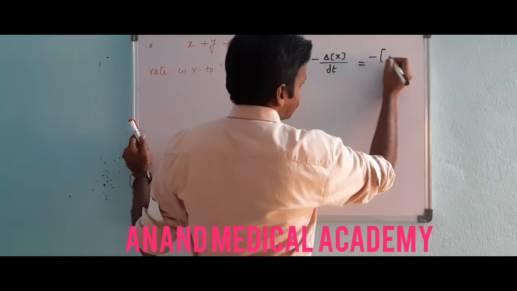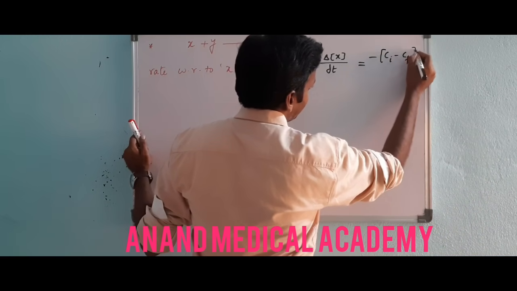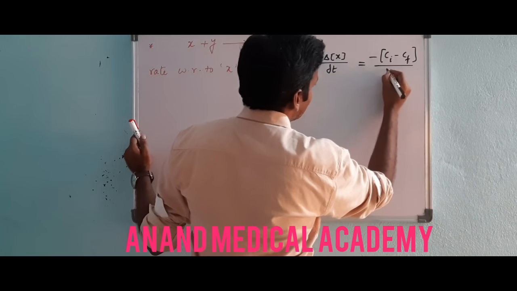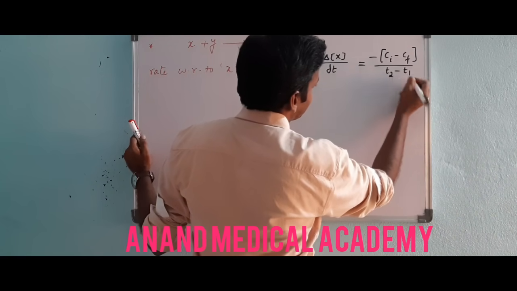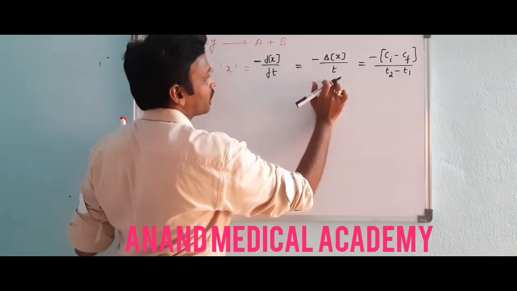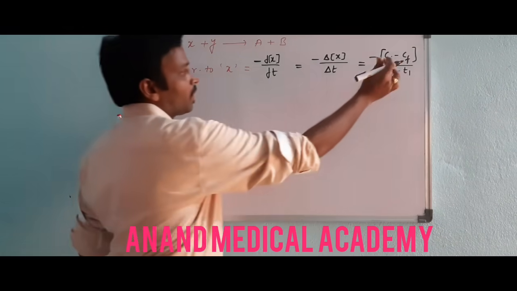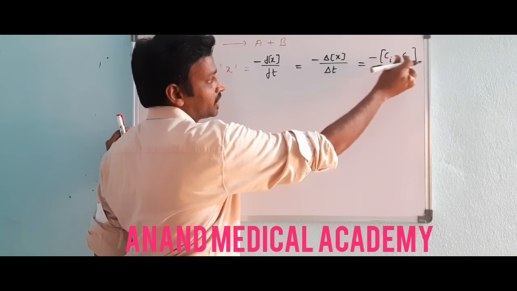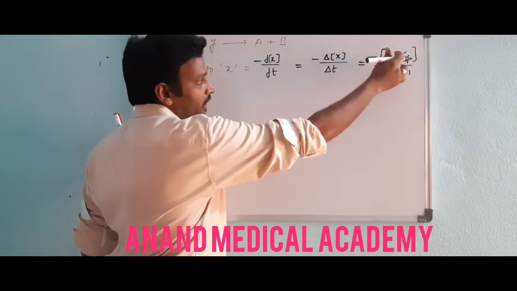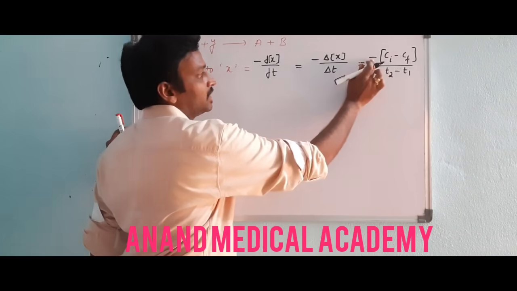Yes, it should be C initial minus C final, divided by delta T, which is T2 minus T1. Initial is more. If you take C final minus C initial, it will be negative, and negative and negative will become positive. So C initial minus C final you can calculate, and you are taking minus here.